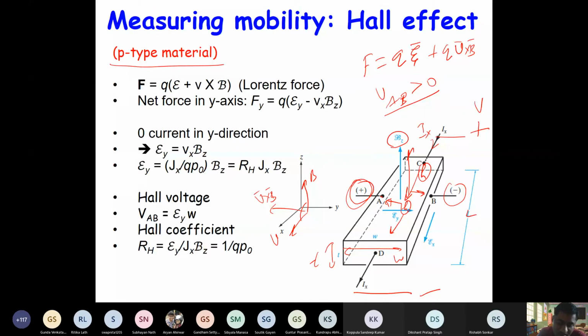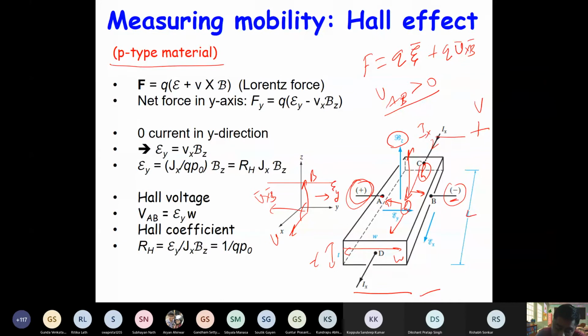Because V cross B is in the minus Y direction, when these holes are accumulated on this side, there is a net charge here. Now this charge will create a field, right? These accumulated holes on the left side and the resulting negative charge on the right side will create a field whose direction will be in the Y direction. So this accumulation will create a field in the EY direction, right?